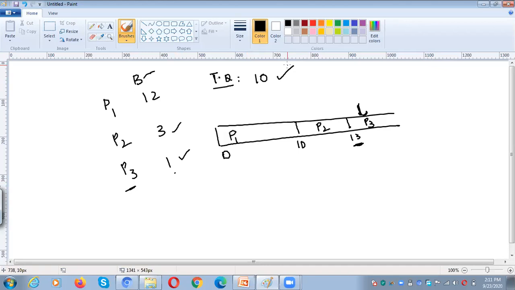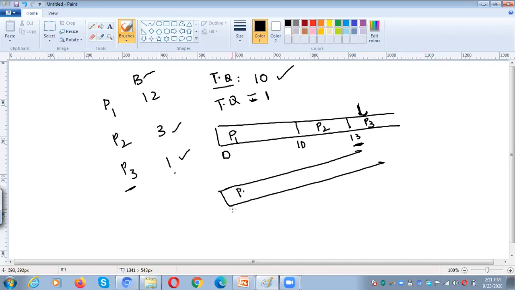Okay, what about if the time quantum is low? For example, you are given the time quantum 1. If it is too low, automatically what happens? Initially P1 will get only 1 and then switch to P2.